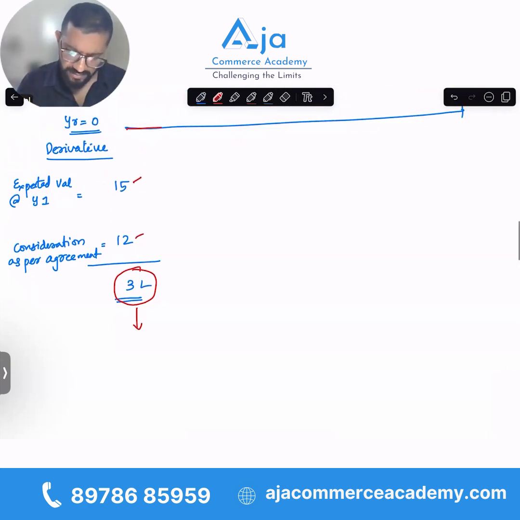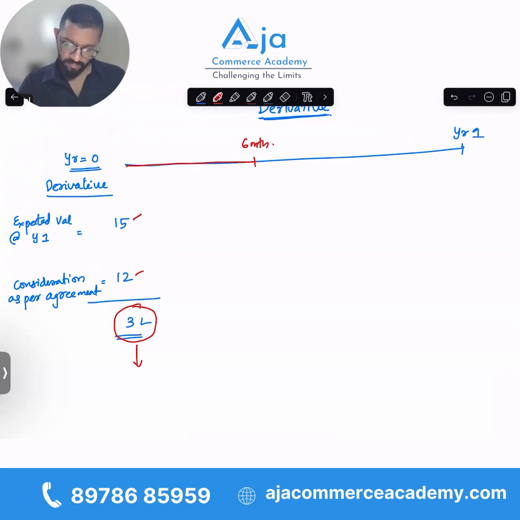Now, as time passes, at the 6th month, some flood happened in the location where the house is. It is a flooded area. It got flooded in rain, and the value of this particular property went down. It came to 13 lakh. This is not the value as on date. It is the expected value at the end of year one. It became 13 lakhs because the current market value also went down. So I'm also expecting the same value at the end of year one. And the expected value came down to 13 lakhs.